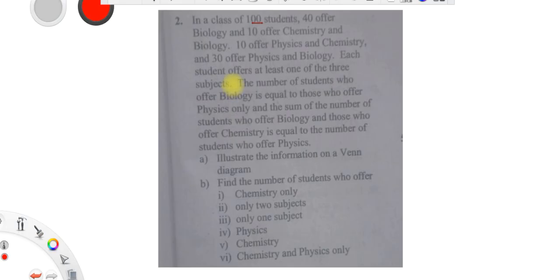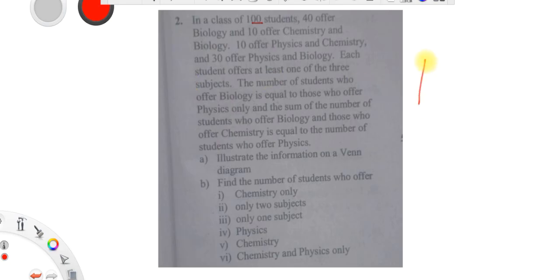Take notes. These are the things you have to know, you have to understand. Each student offers at least one of the three subjects. So if each student offers at least one of the three subjects, it means that there is no student who does not offer any subject.